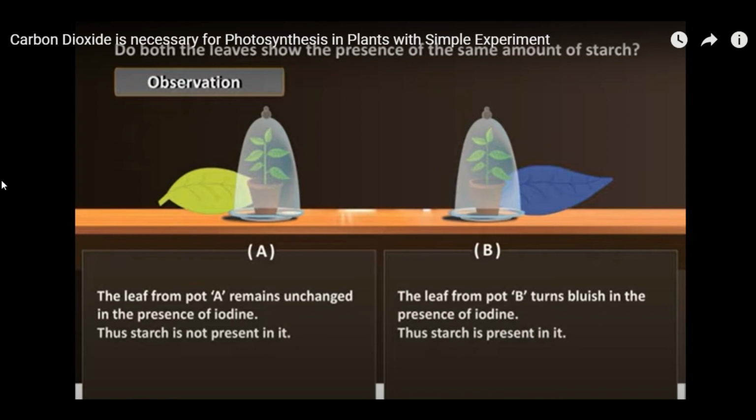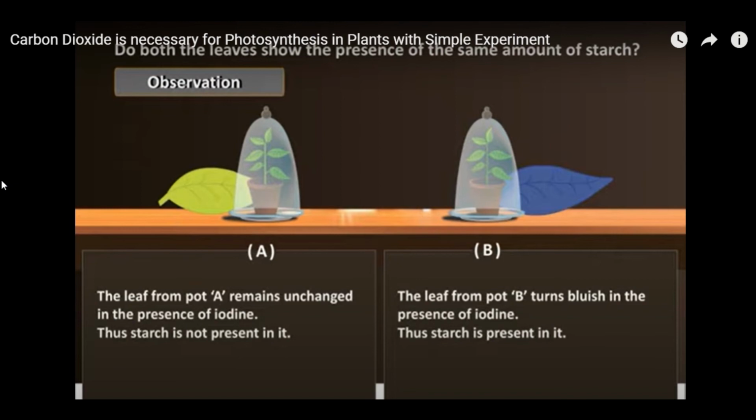The function of potassium hydroxide is to absorb the carbon dioxide. Since the potassium hydroxide in pot A absorbs all the carbon dioxide, the normal photosynthesis doesn't occur in pot A. Therefore, there is no food content in the leaf, so it remains unchanged. If food is prepared, starch will be present in the leaves. Since starch is not there, it shows no color change.